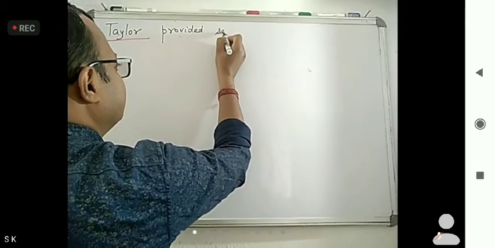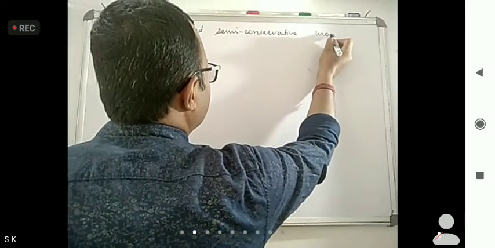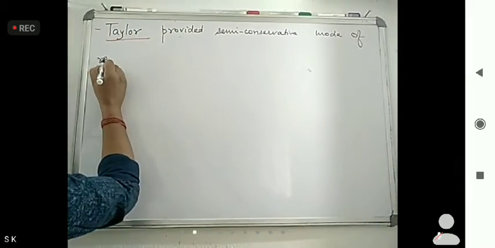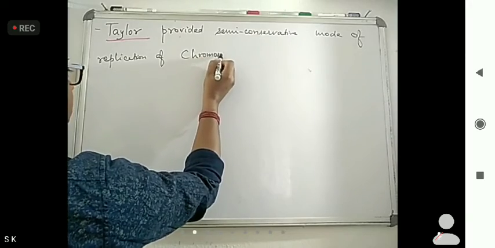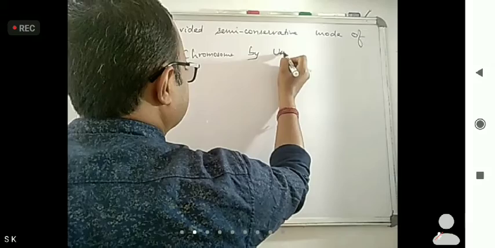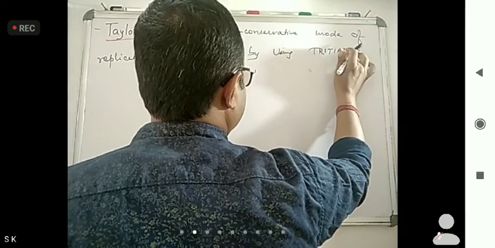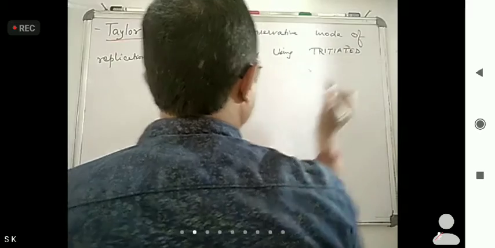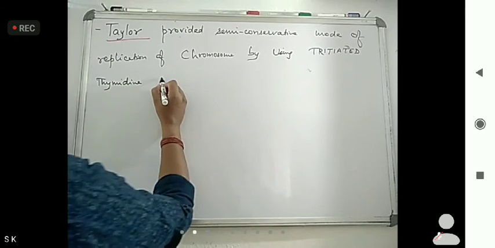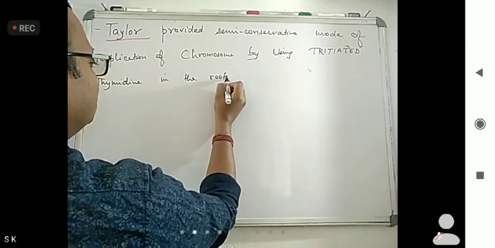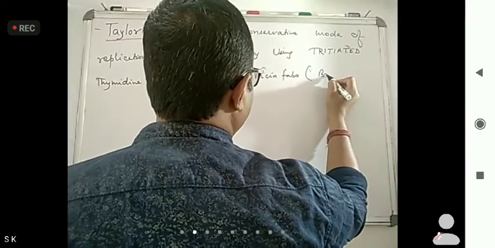Taylor provided the semi-conservative mode of replication of chromosome by using tritiated thymidine in the roots of Vicia faba, that is broad beans.